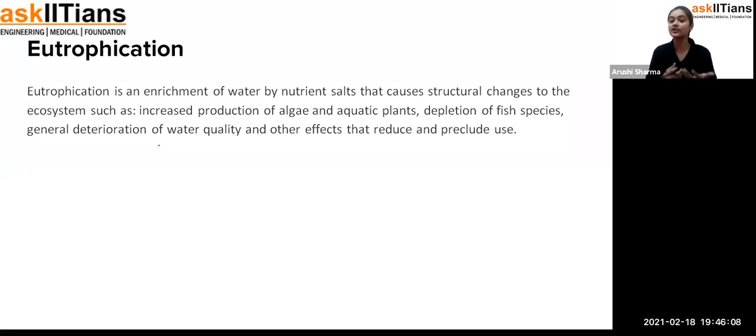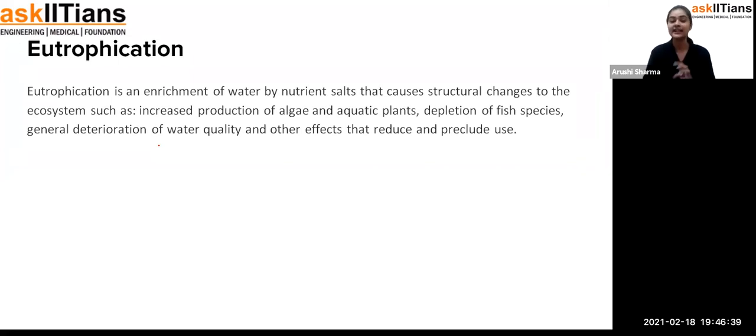And when they are not able to breathe, what will be the result of that? You can imagine that if a person is not getting any oxygen, what is the result of that? Suffocation will be there, breathing problems will be there, and at the very end, that person is not going to survive, because oxygen is not there. Exactly. So a similar thing happened with the aquatic plants and aquatic animals as well. So the whole process is called eutrophication.